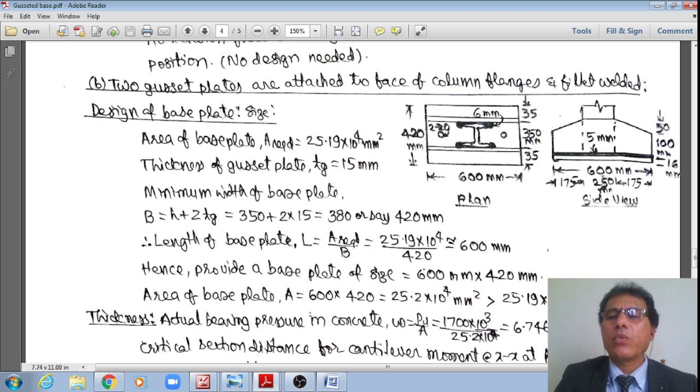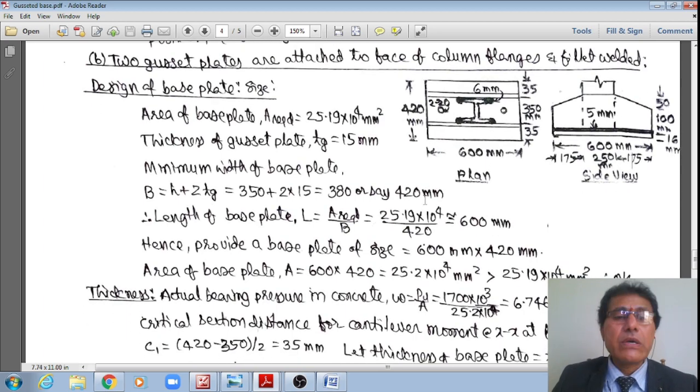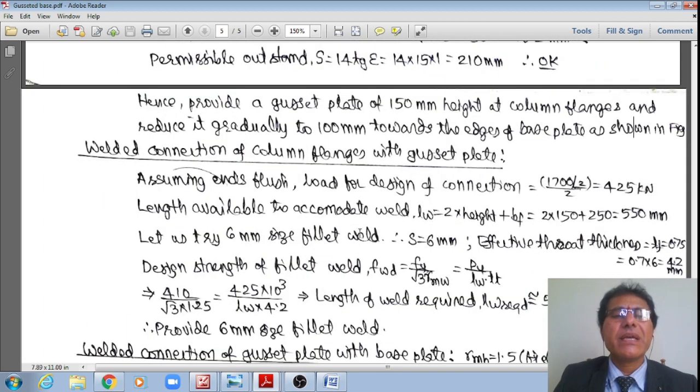Generally, students get the doubt of why, though it is 175 mm and the bending moment is more, it is not about that. Yes, it will not bend because that base plate is stiffened by means of this gusset plate. Please make a note, this 35 mm is the unstiffened length, whereas this 175 mm is already stiffened by means of this gusset plate, right? Therefore 175 should not be considered because that is already stiffened.